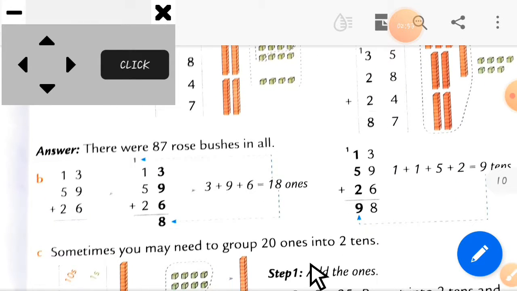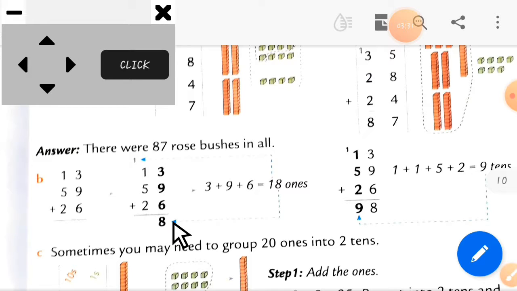Let's see the next example of this topic. So here you can see this number B. Here are the two-digit numbers, which are 3 in column. So first is 13, 59 and 26. So first we add the ones column, which is 3 plus 9 plus 6. Okay, first we add this column. So 3 plus 9 plus 6 is equal to how much? Just count it. 3 plus 9 plus 6. You can see here in the bold line.